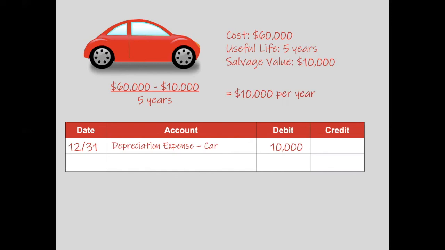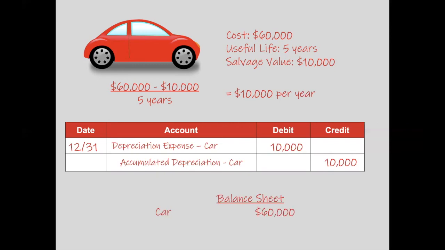Now the credit will be this new account called accumulated depreciation. This account is a contra asset account. A contra account means the normal balance is on the opposite side. Since assets have a normal balance of a debit, the accumulated depreciation account has the opposite normal balance of a credit. It is still in the asset section though, but will reduce the value of that asset. The two accounts are linked together.